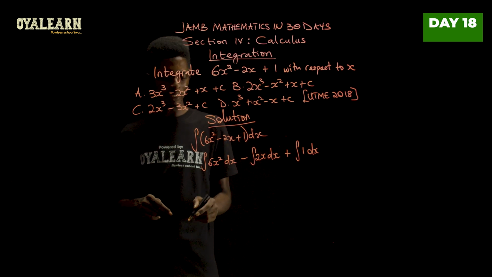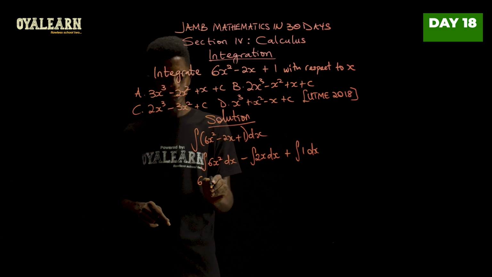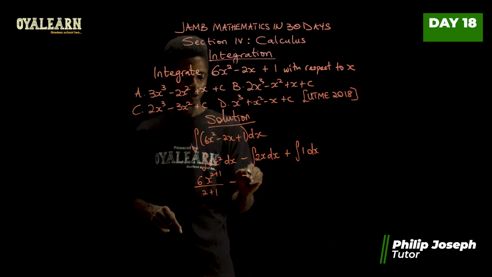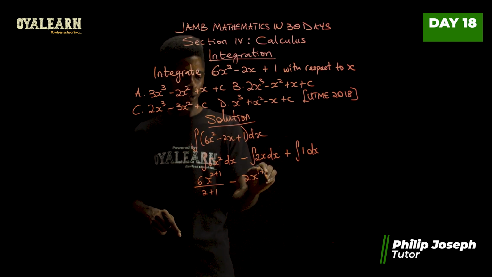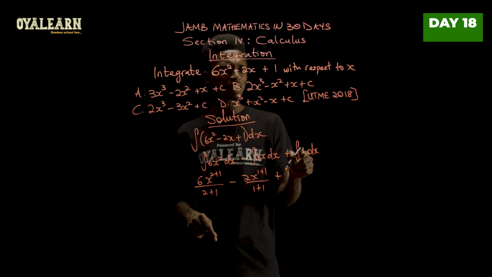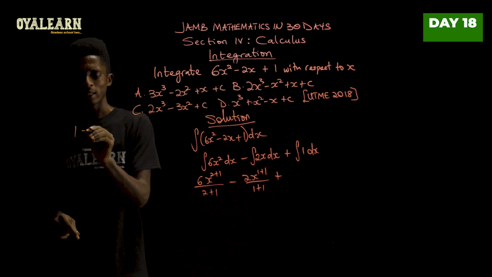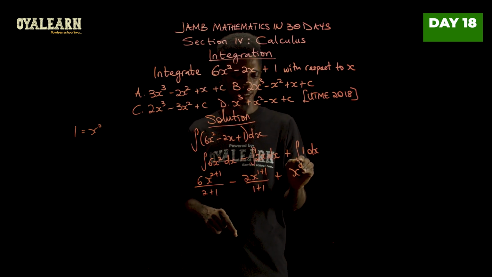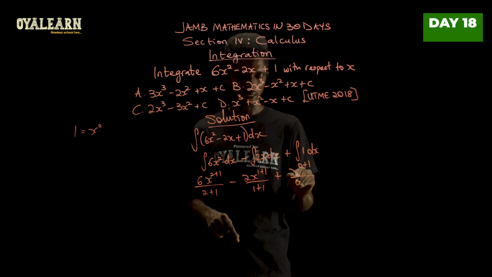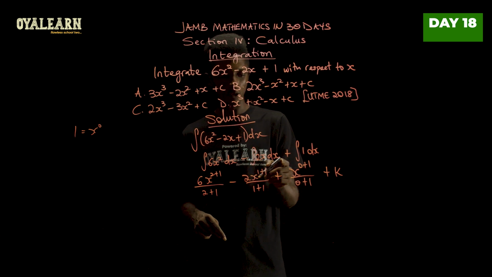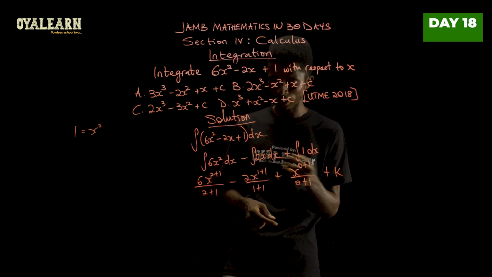Now, if we're going to integrate this, we're going to have 6 times x to the power 2 plus 1 over 2 plus 1, minus 2 times x to the power 1 plus 1 over 1 plus 1. This is the power. The power here is 1. Plus, now this can be written as this. Pay attention here. 1 is the same thing as x raised to power 0. So if we're going to do that, it will be x raised to power 0 plus 1 over 0 plus 1. Then everything plus k. Since this is plus c plus c plus c, we put it together and say plus k.